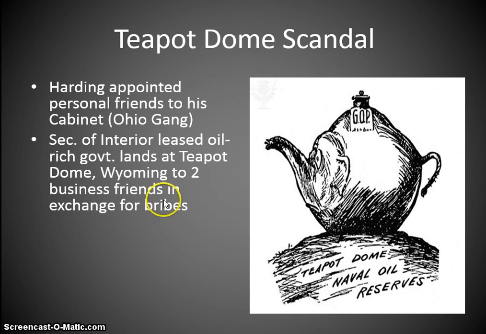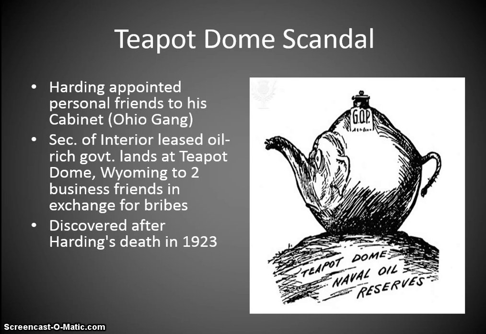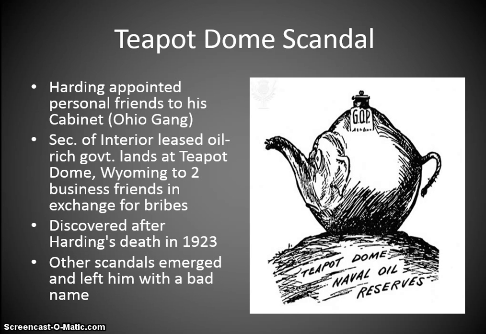And we saw that bribes are going to be favors that you do for a politician, or that they will do for you in exchange for votes, or any other personal doings, right? So his friend, the one that he appointed, was leasing or lending out these government lands that had oil. It was discovered after Harding's death in 1923. Other scandals emerged and left him with a bad name.